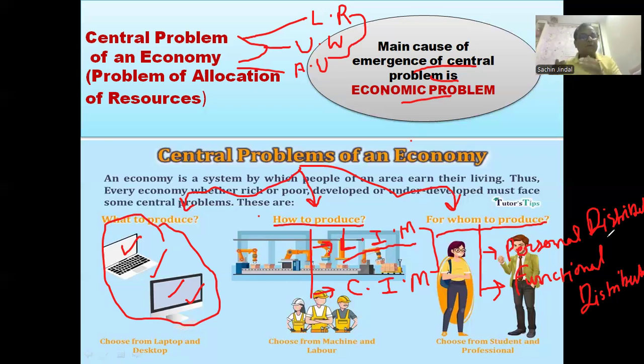So before doing the production, I have to think for whom to produce. If I want to produce for the lower class, then I have to see whether these products will be demanded by the people living around me. If accordingly I am doing the production, I will earn profit. If accordingly I am not doing the production, I will incur loss. So that is the point here: for whom to produce so that my profit remains maximum. In all the 3 points at the individual level, you have to understand your profit should remain maximum.